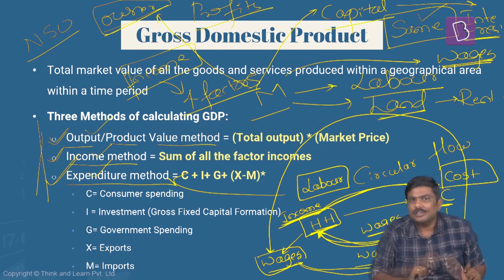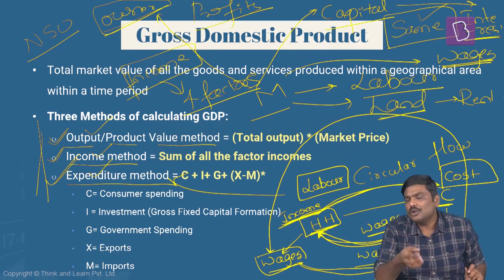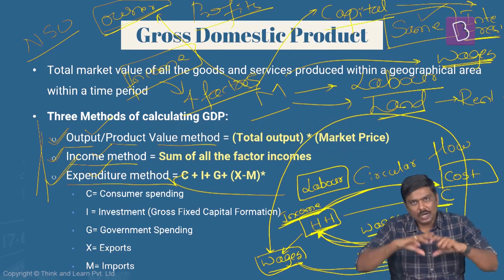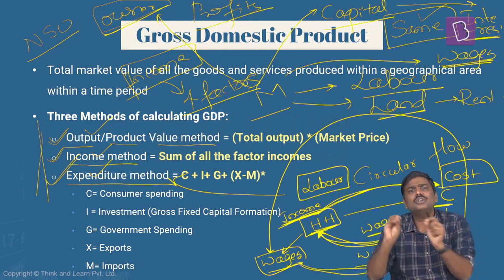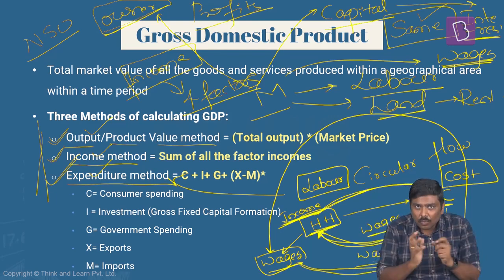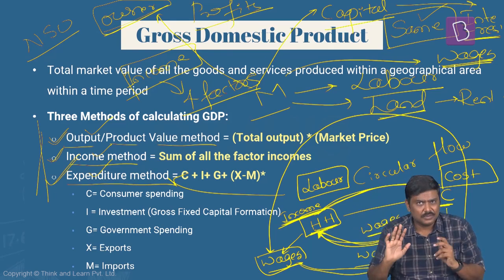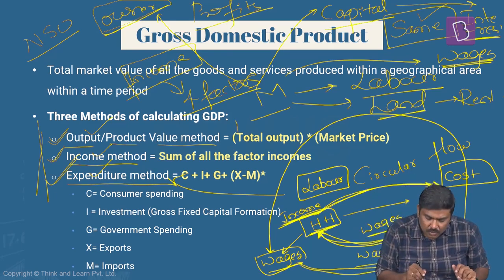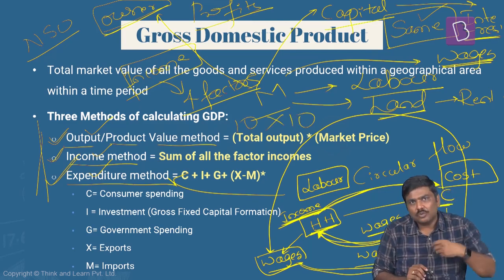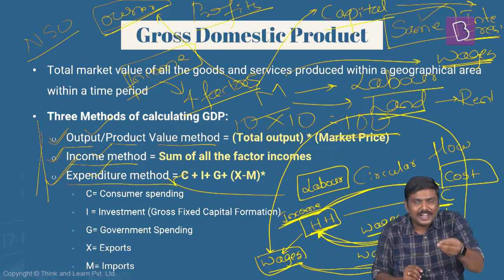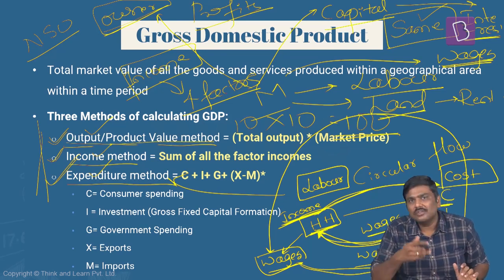Have a look at the first one, the methodology to calculate GDP, the output or production based methodology. What do we do under this? Whatever is the total production done in the market into the market value. Is it okay? Whatever is the total production into the market value or market price for that matter. Imagine 10 goods have been manufactured into 10 rupees. I'll put it like this. So what is the value? Total value 100 rupees. That is GDP through the output or product value method.